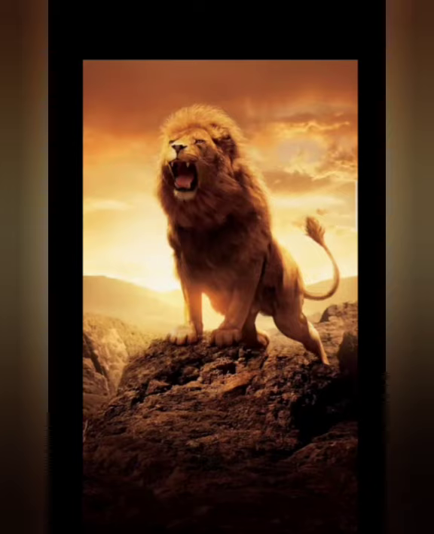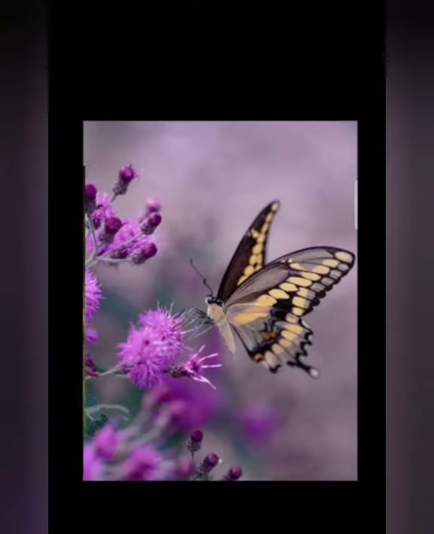Name some insects. Ant, butterfly, wasp, beetle, moth, etc. Children, all the insects are useful in some ways. Some insects are harmful to humans and some insects are useful. Would you name some useful insects?